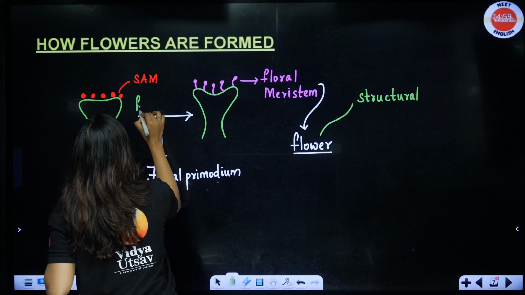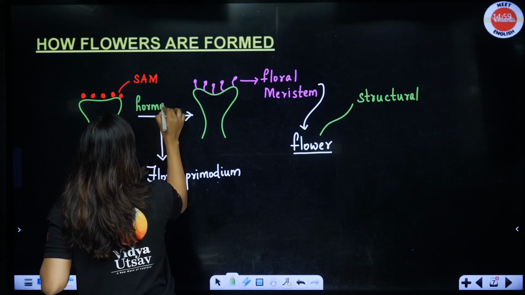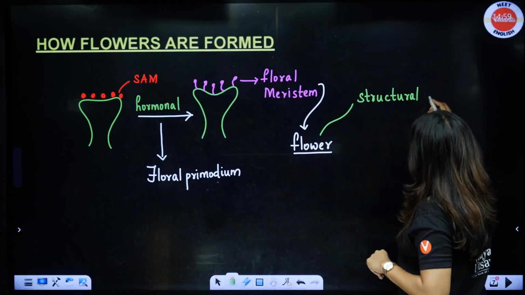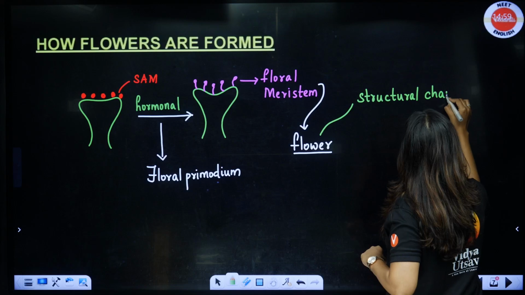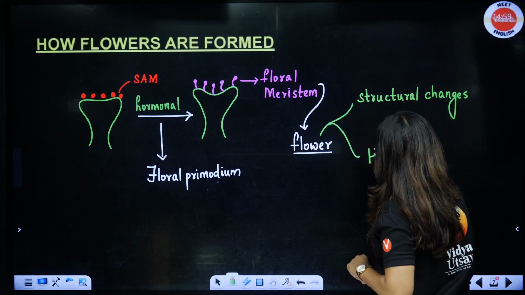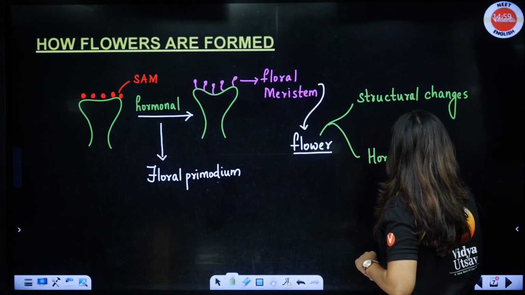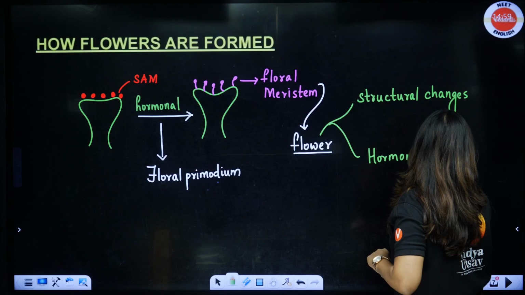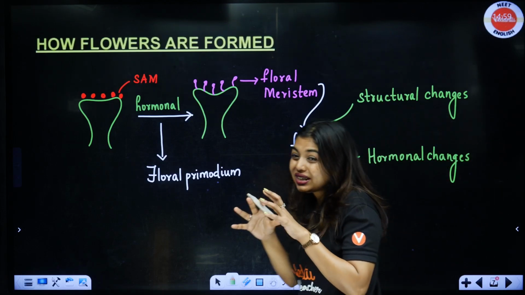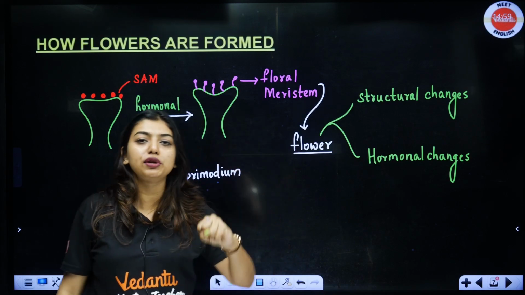Because of hormonal changes. Hormones are released. So, structural changes and hormonal changes have already taken place. These two things have already taken place before the actual formation of the flower.